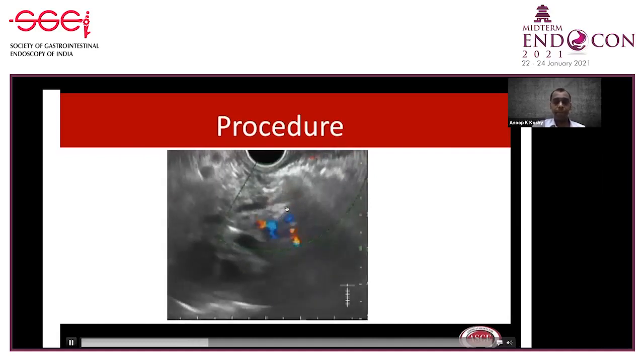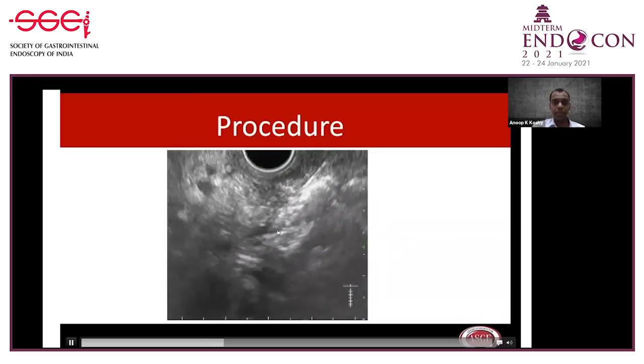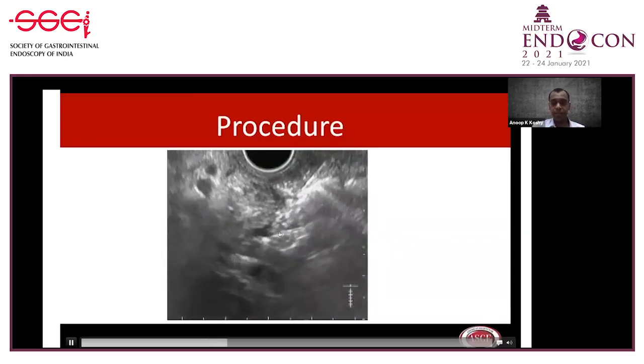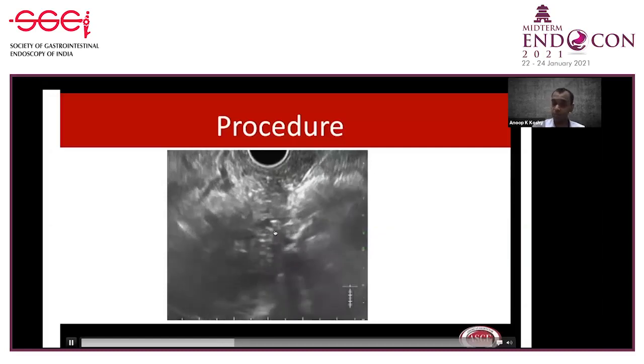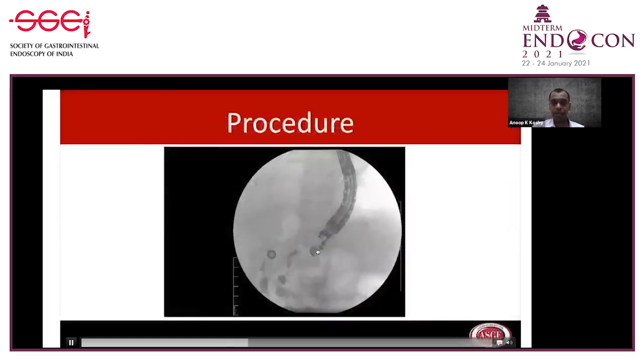Then we punctured the PD using a 19-gauge FNA needle. This is a 19-gauge FNA needle. We punctured the PD. We entered the PD. We tried to aspirate, but nothing came. Then we put contrast. Initially, of course, some air bubbles came, and we gave the contrast here. And we got a pancreatogram. This is the first pancreatogram. So this is the PD. You can see the collection here.